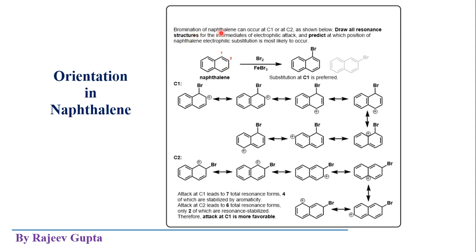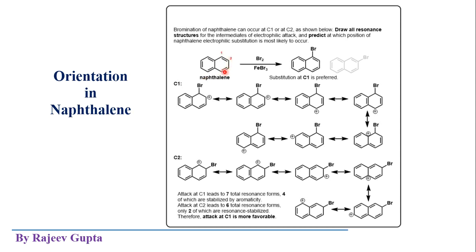So bromination of naphthalene can occur at the C1 or at the C2 position. Bromination means the addition of any electrophile could take place on the C1 carbon or the C2 carbon, meaning only two positions are available in naphthalene for this substitution reaction, that is position number 1 and position number 2.